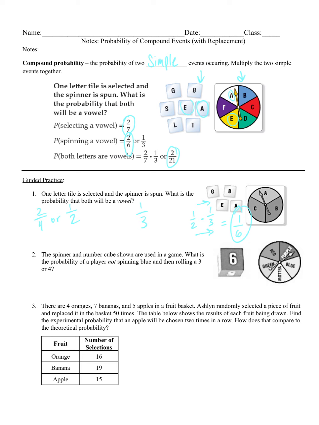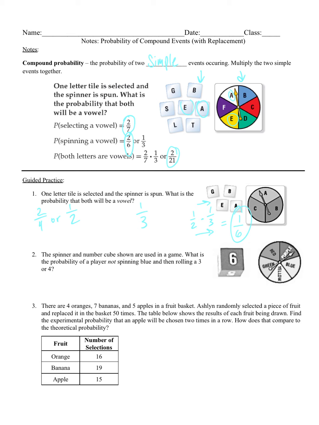Number 2, the spinner and number cube. A number cube is the same thing as a die. Okay. The spinner and number cube shown are used in a game. What is the probability of a player not spinning blue? Okay, not spinning blue, and then rolling a 3 or a 4.